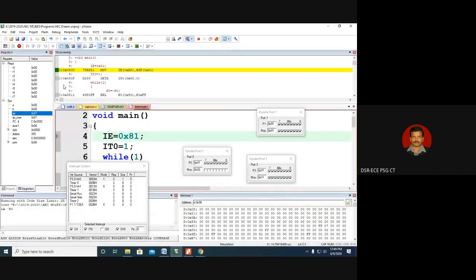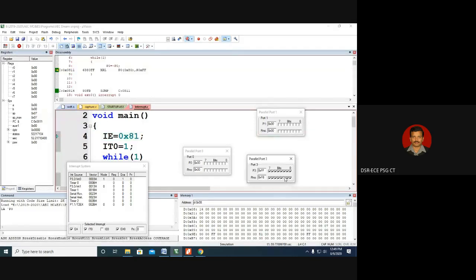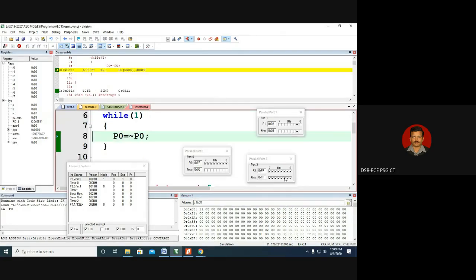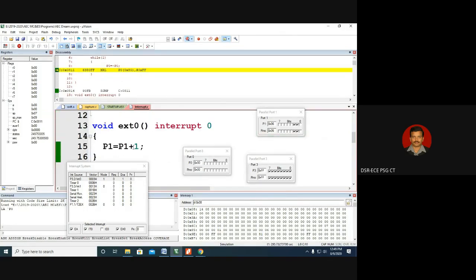Now I'm running this code. I am making the first falling edge, so the count has become 0. Second falling edge, count has become 1. Third falling edge, 2. That means at every falling edge, port 1 is incremented, because that is how many times the interrupt has happened. Something like that we have written the code.